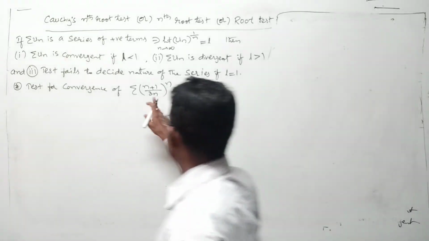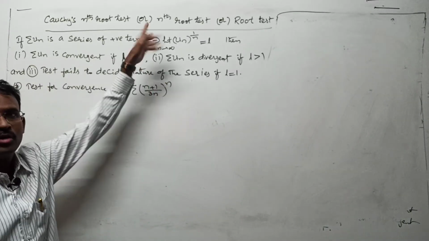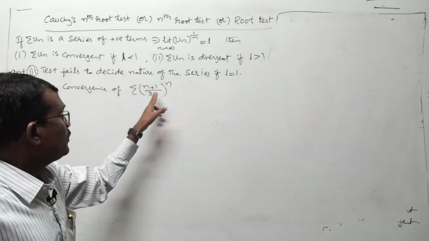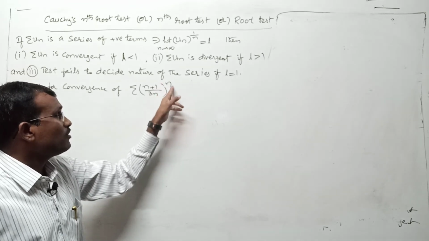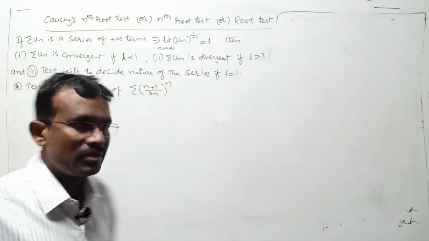Yes, (n plus 1) by 3n whole to the power of n. Here the power n is there, that's why you have to apply this. Whenever you see the question, you can simply recognize it. If sigma un contains a power term, meaning in the power any n relation is there, you must go for this method, that's all, right?